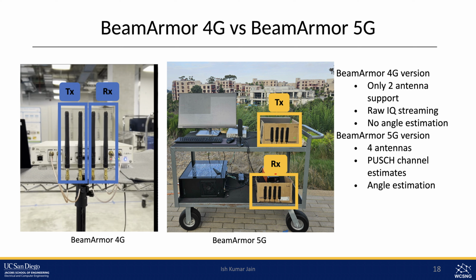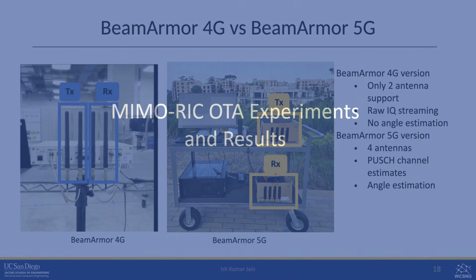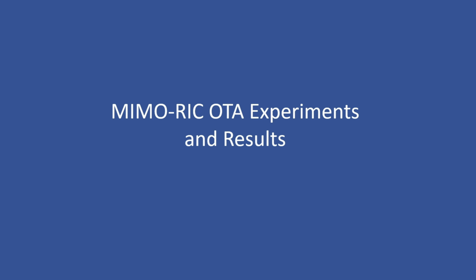In the 5G version, we have 4x4 MIMO, 4 transmit antennas, 4 receive antennas, and here we can support the PUSCH uplink channel across subcarriers, across ports, and we can also do angle estimation. So I'll show a demo of how we implemented this.